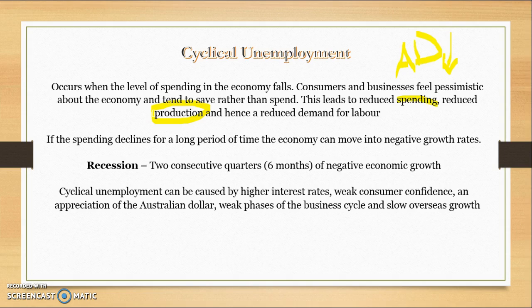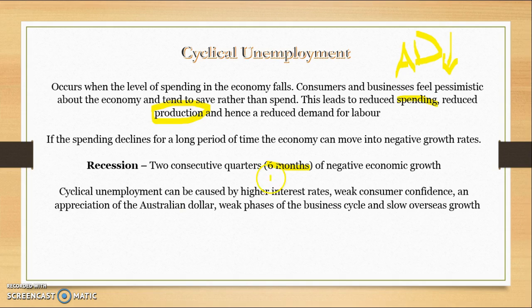If the spending declines for a long period of time, it can lead to negative growth rates, so where we produce less than we did in the previous period. So a recession is when we have 2 consecutive quarters or 6 months of negative economic growth. So that can cause high levels of cyclical unemployment because when we produce less, we generally need less workers because we're not producing as many goods and services. So cyclical unemployment can be caused by a range of factors that hurt aggregate demand.